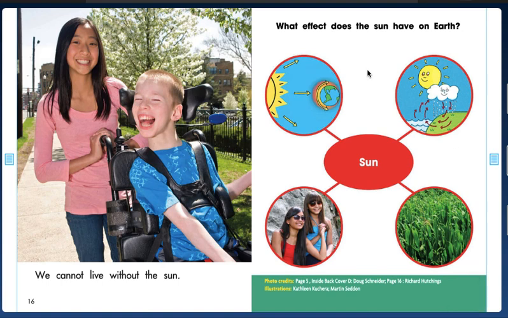And then here at the end, it says, what effects does the sun have on Earth? You can see here that they did a kind of bubble map. It's telling you about the heat, the warm air that the sun gives Earth. We also talked about how all of this is necessary, how staring into the sun is not a good idea, and how the sun helps plants grow.